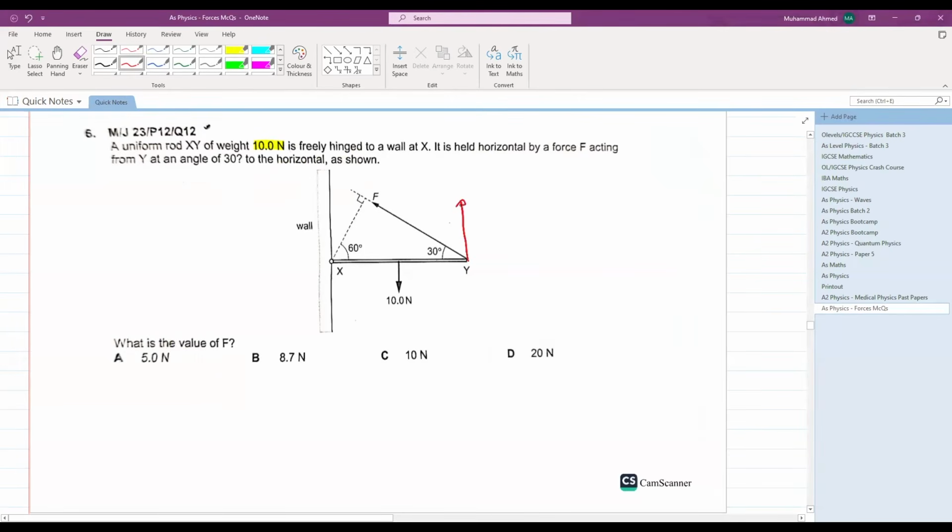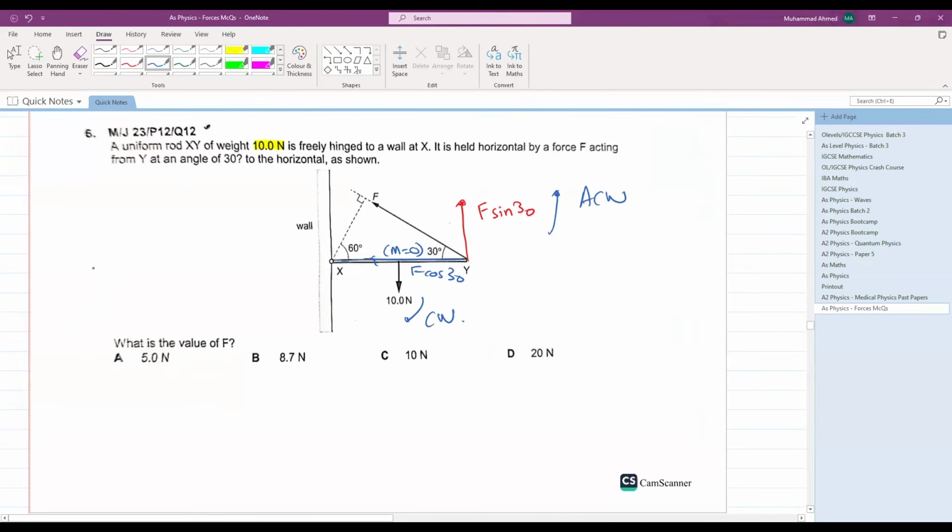There will be a vertical component of force F, that is F sine 30, and there will be a horizontal component of F, that is F cosine 30. This F cosine 30 passes through the pivot, hence the moment due to it will be 0. This F sine 30 will generate an anti-clockwise moment. This 10 Newton will generate a clockwise moment. So now let's calculate the value of F.